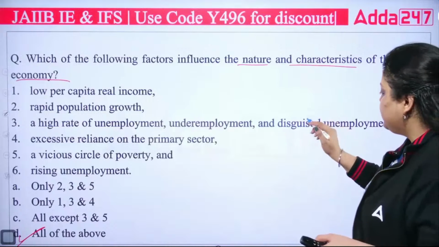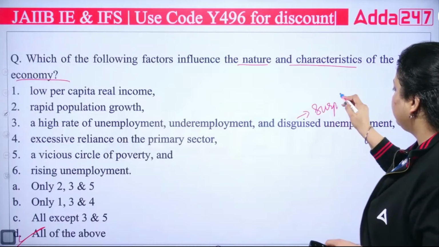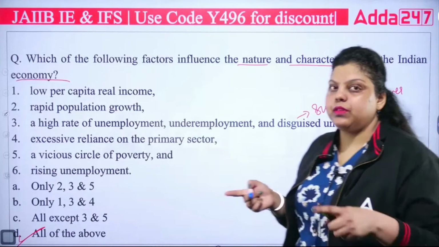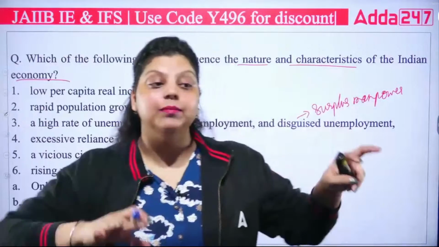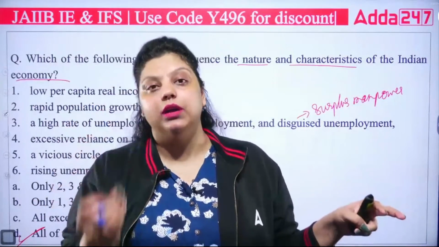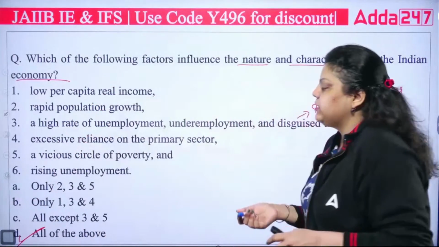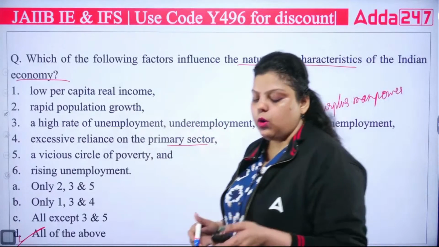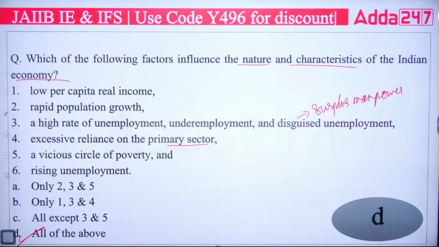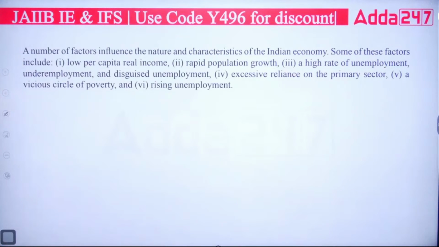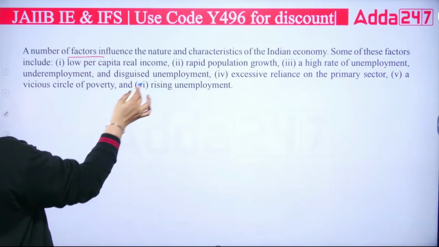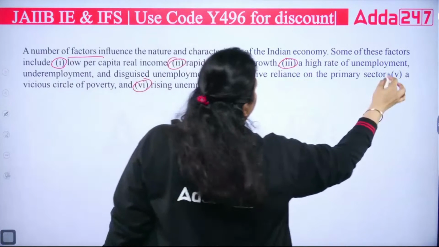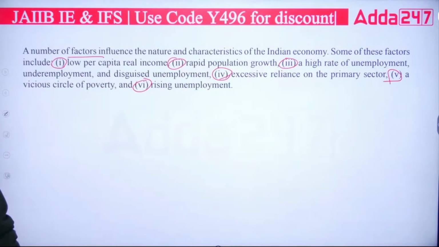It means we have a surplus manpower. The surplus manpower has been appointed by the company, out of which certain laborers are not even having productivity in the company. Excessive reliance on primary sector, that is the agriculture sector. Circle of poverty, rising unemployment, all are correct. So the right answer will be D. So you can see the number of factors which influence. We have a total of 6 factors that influence the nature and characteristics of Indian economy.